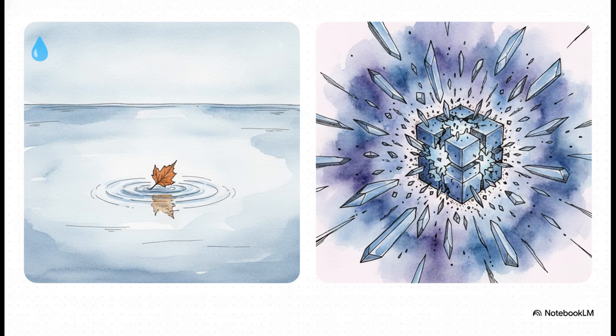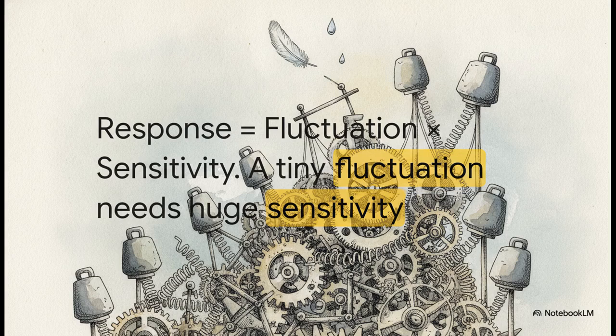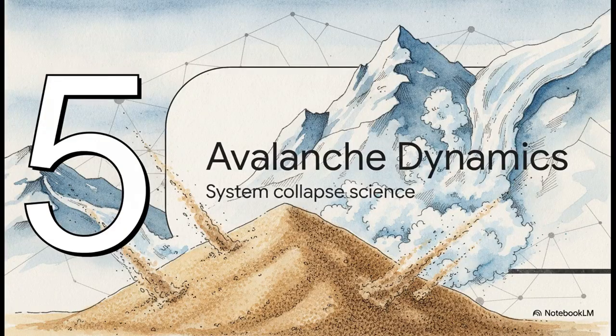severe logical fallacy. Which brings us to an absolutely crucial concept, the fluctuation-dissipation theorem. This theorem states that a system's response is equal to the fluctuation multiplied by the system's sensitivity. Listen, if a tiny fluctuation, like our 1.02 retweet cascade, somehow results in a massive systemic response, the math dictates that the fluctuation didn't do the heavy lifting. The only way that equation balances is if the system's sensitivity is incredibly high. If a tiny retweet causes massive chaos, physics says it's a system's own extreme pre-existing instability that is at fault, not the retweet itself. This leads us perfectly into Section 5, Sand Piles and Avalanche Dynamics.